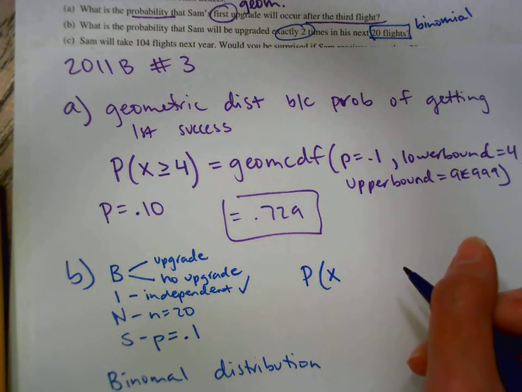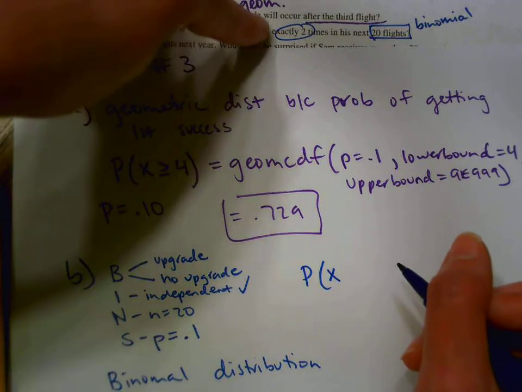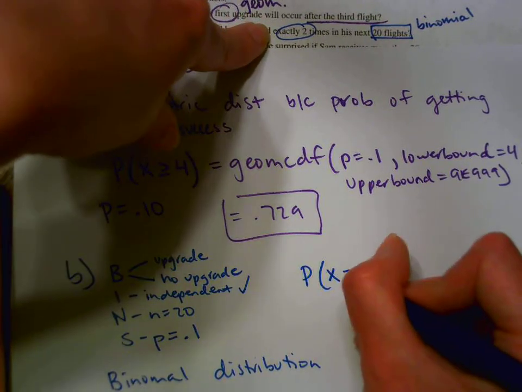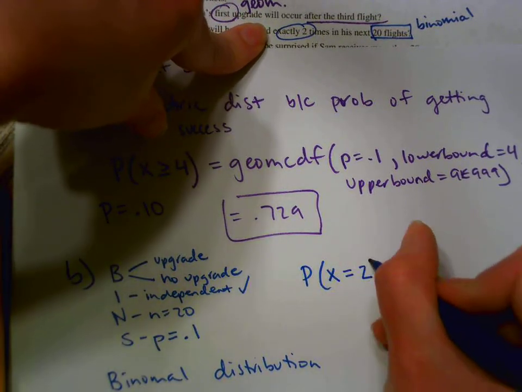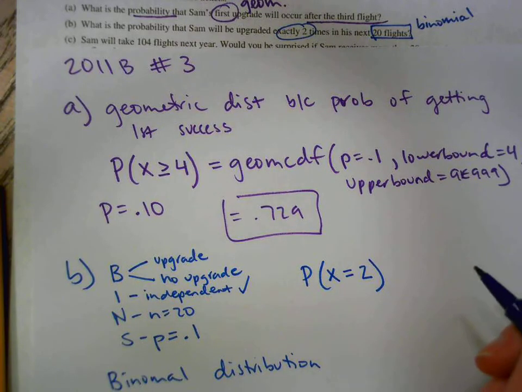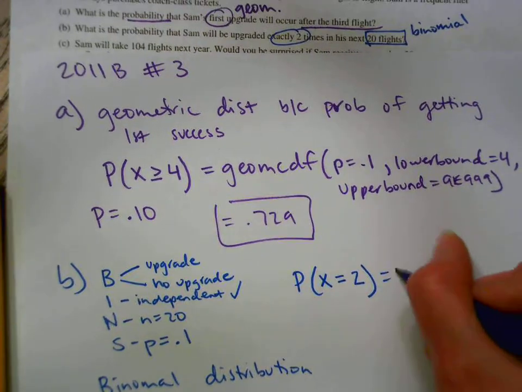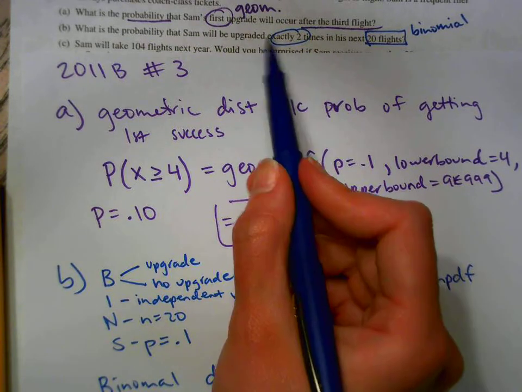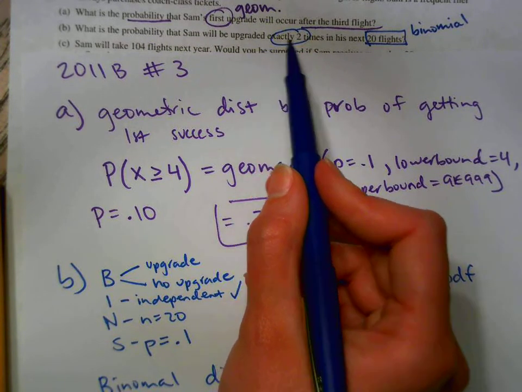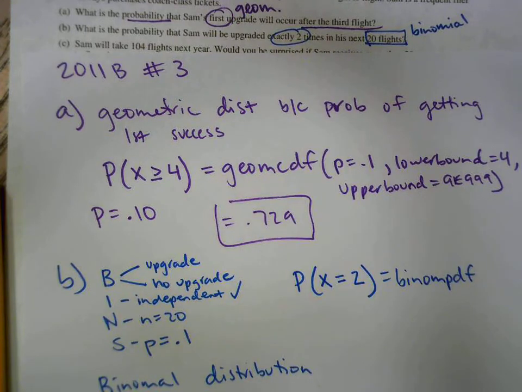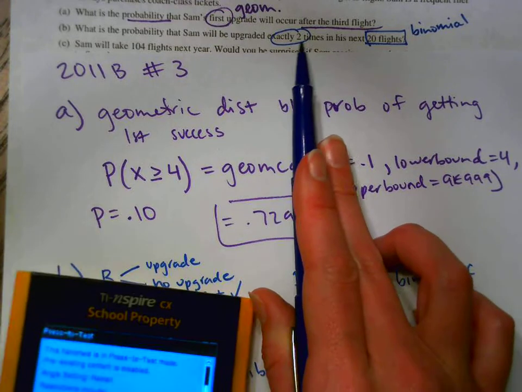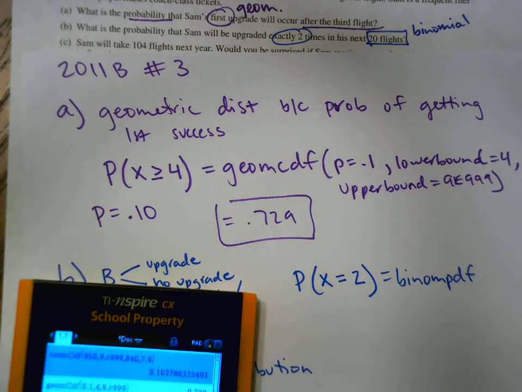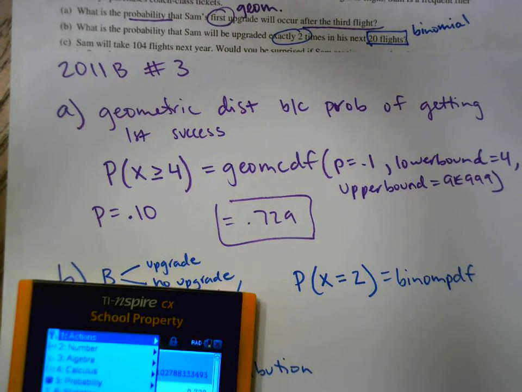Is it greater than, less than, or an exact amount? An exact amount, what's the probability of having exactly 2 successes? So that's going to be PDF. If it was greater than, or what's the probability of upgraded more than 5 times? It would be CDF. Or less than 7 times would be CDF. But if it's an exact this many times, PDF. So menu, again, you could go to either one of those.